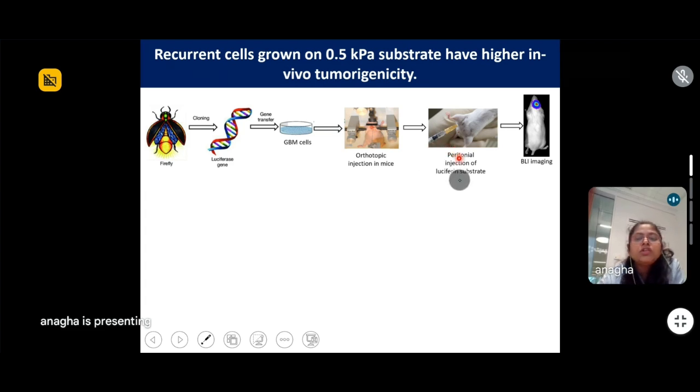When we had to observe the tumor growth, the mice were given an intraperitoneal injection of the luciferin substrate. The luciferase enzyme converts this substrate with the help of oxygen into oxyluciferin, and when this oxyluciferin is excited, it emits the bioluminescence, which is captured by a very sophisticated BLI imaging machine.